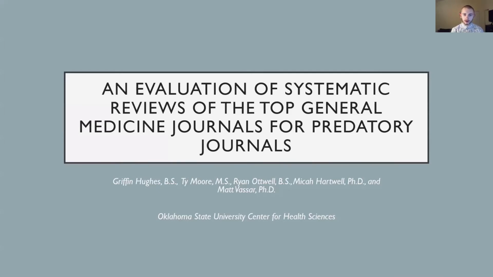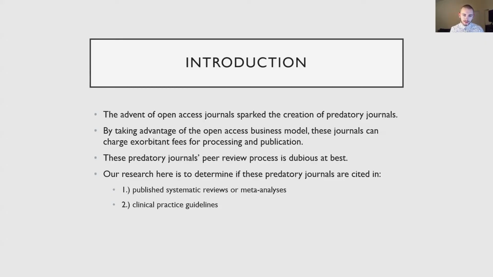So let's just jump right into the research with the title, An Evaluation of Systematic Reviews of the Top General Medicine Journals for Predatory Journals. So first we got to define what exactly is a predatory journal and how did they come about. So in the early 2000s, with the advent of the open access journal, with the boon of the internet, there came predatory journals that parasitized the open access journal business model of charging publication fees, submission fees, and article processing fees. But these predatory journals would charge much more than a proper open access journal.